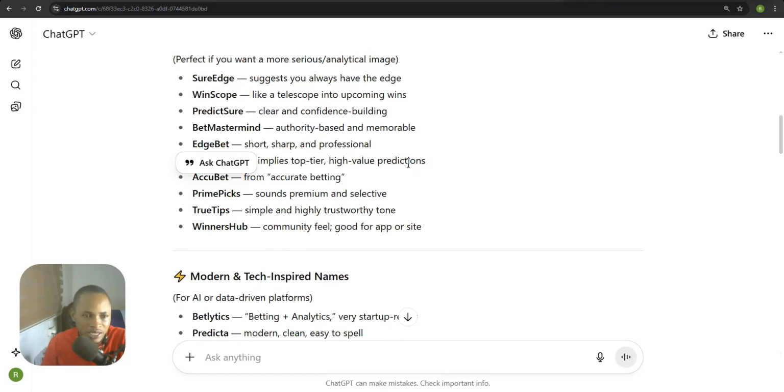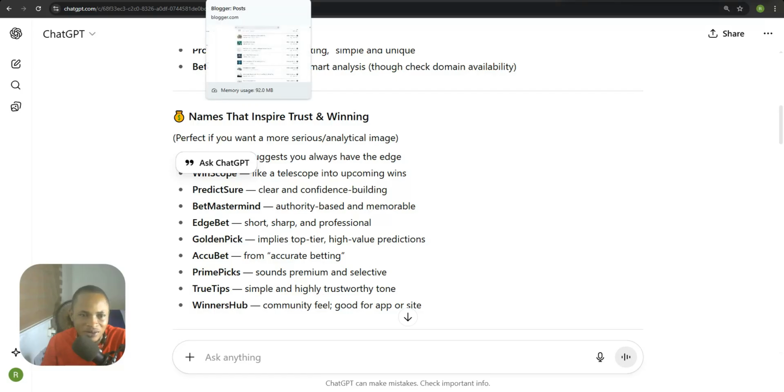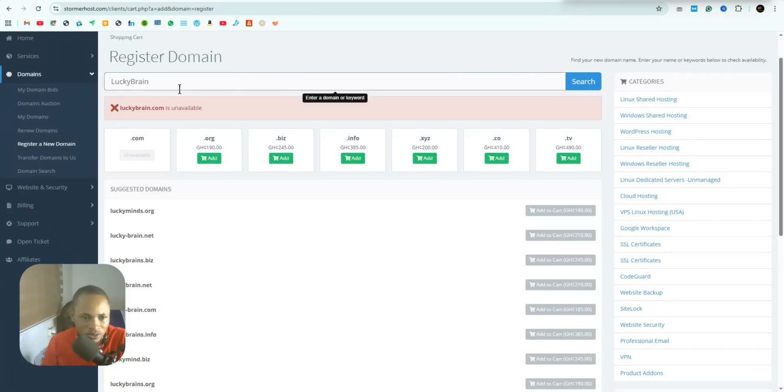So Sure Edge, Win. Okay, let's check for names that inspire trust. Winning. Akubet was the one that's okay. So what I'm going to do right now is add an S to the Akubet, right? I can change it to Akubetin, like Akubet us. Okay, let me use the Akubet. I just love the Akubet.